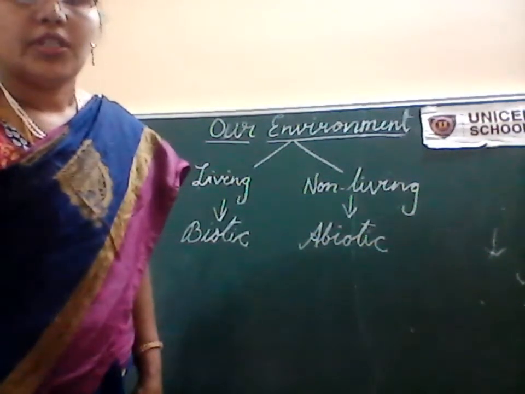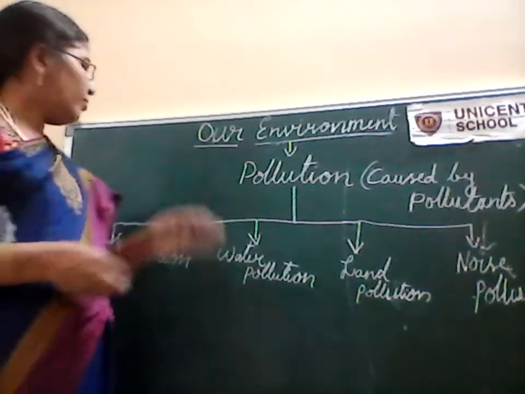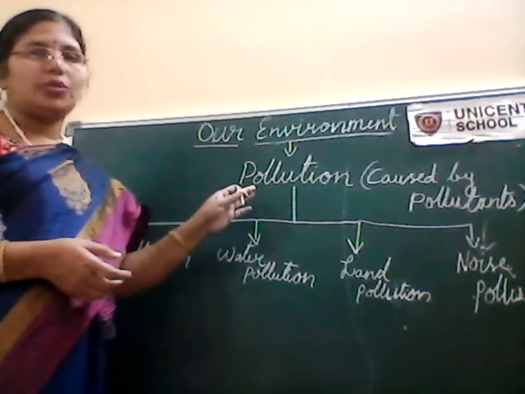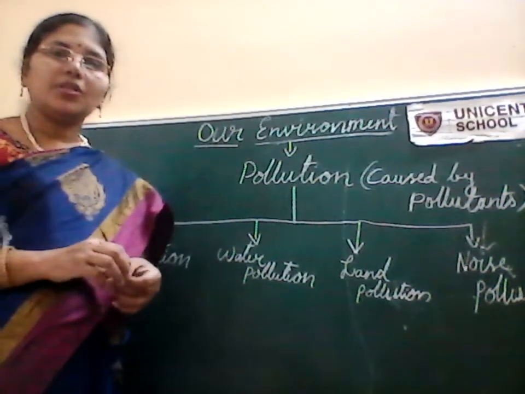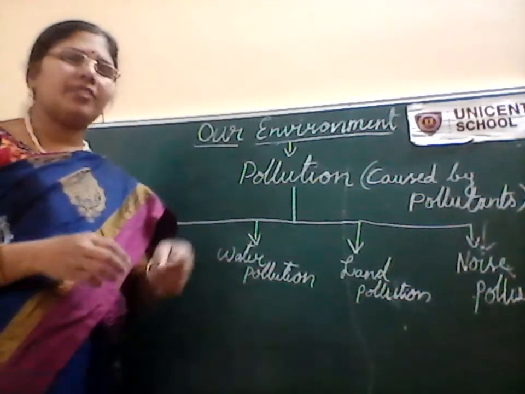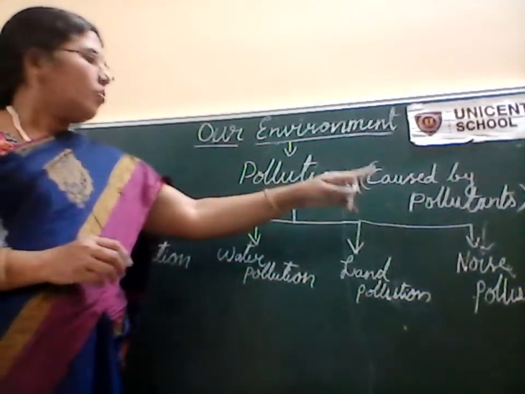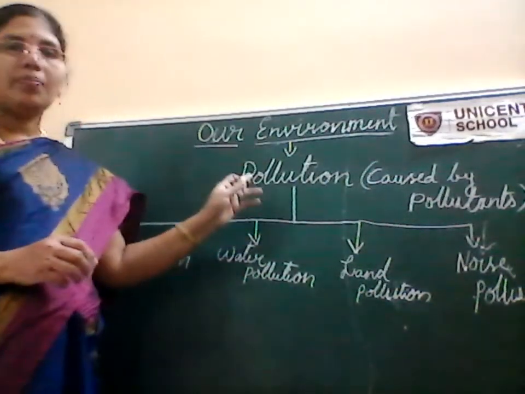Now we are going to discuss how the addition of harmful substances to the environment causes pollution. These harmful substances which are added to the environment and are not safe for it are called pollutants. Pollutants cause pollution.